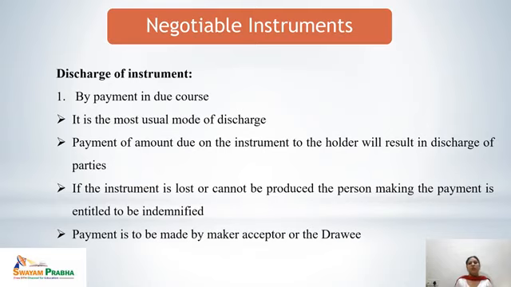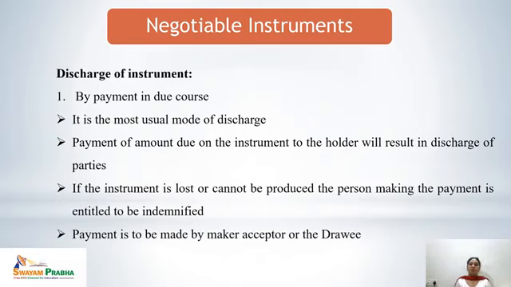How is the instrument discharged? One, by payment in due course. It is a very usual mode. It means once the payment is made, the instrument is discharged, and the payment of the amount due on the instrument to the holder would result in discharge of the parties. That means once the person who was liable to pay for that instrument has made the payment, with the discharge of the instrument there is a discharge of the parties as well.